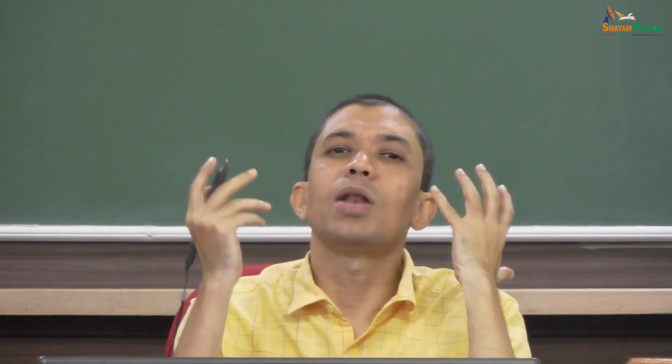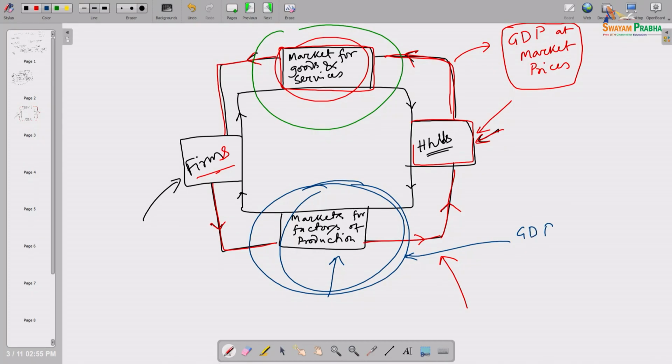Alternatively, if we club only this lower panel, there is another market here, the factors of production market. If we can capture all the market value which is transacted within this market, we can also land GDP, the same GDP. That GDP is called GDP at factor cost.